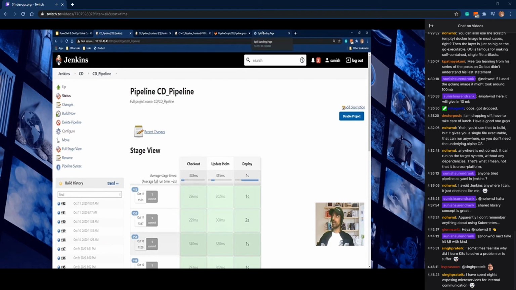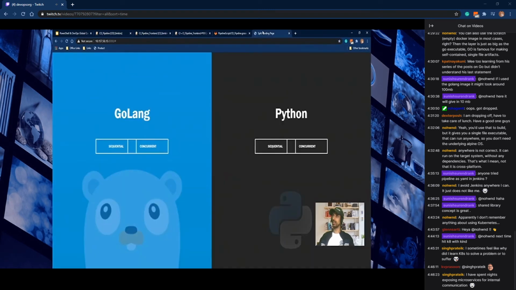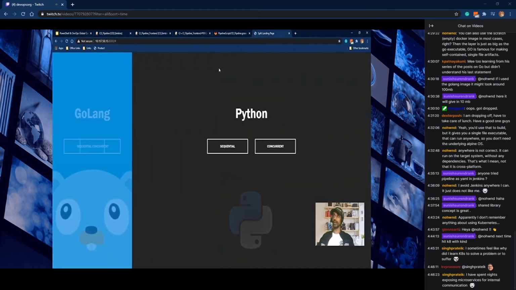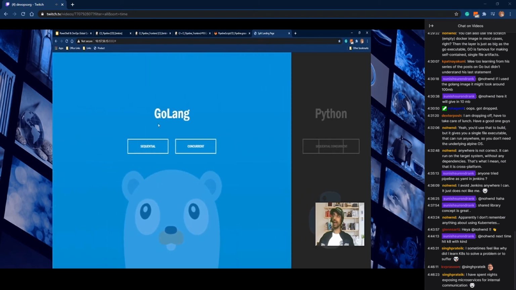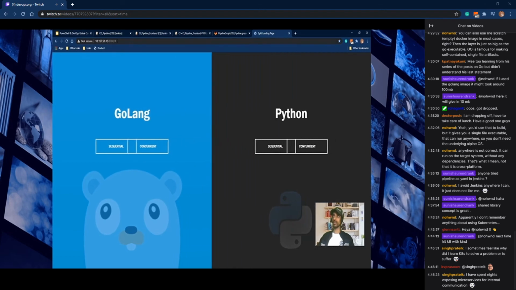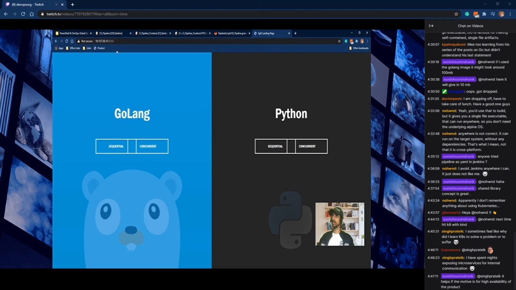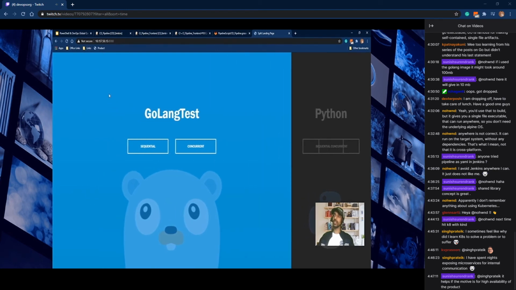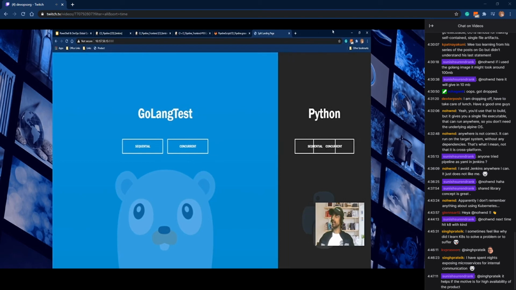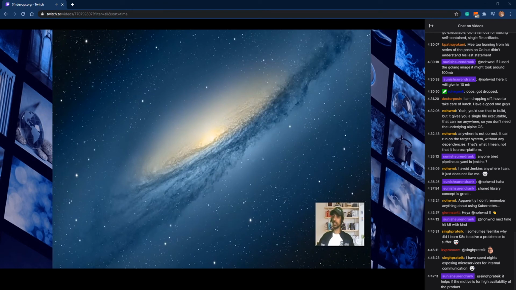So coming back to our UI, we changed this Golang to Golang test. Let's see if it got reflected or not. We will refresh and see. Yes, once I refresh the page, the Golang test is reflected, and this is achieved with the help of our CI/CD pipeline. And let's go and see in the machine.